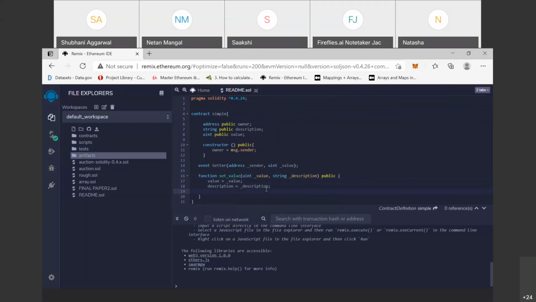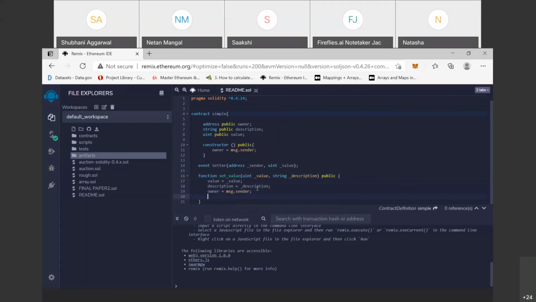Or we can say one more variable, owner is equal to msg.sender, who deploys this function.